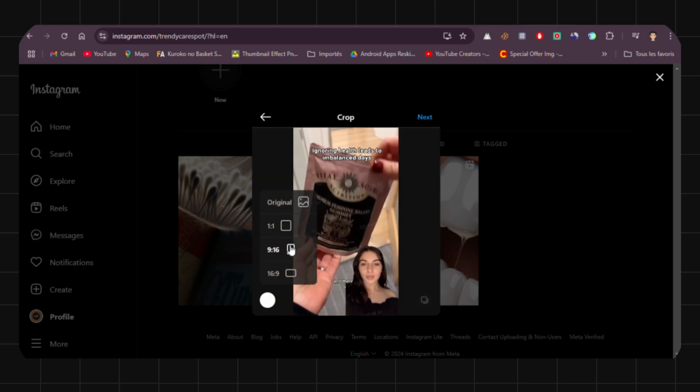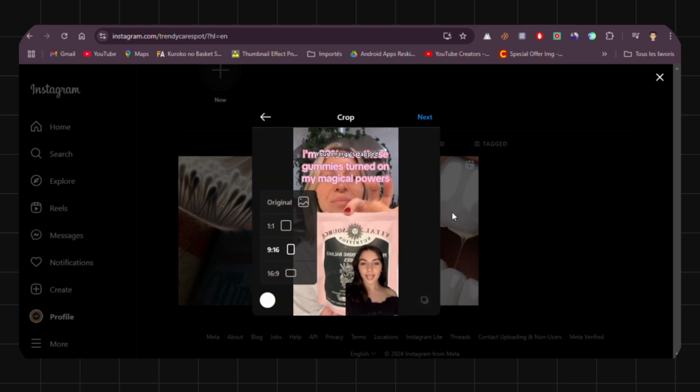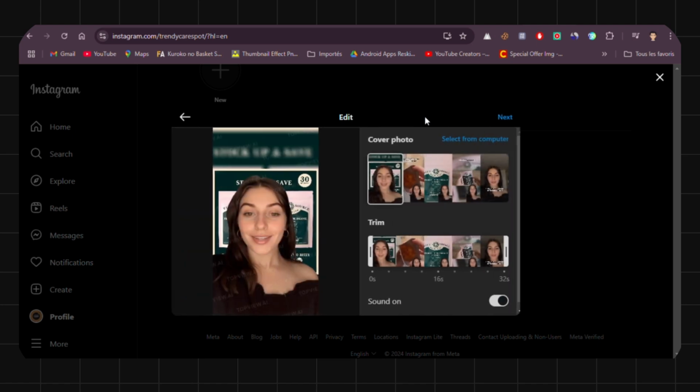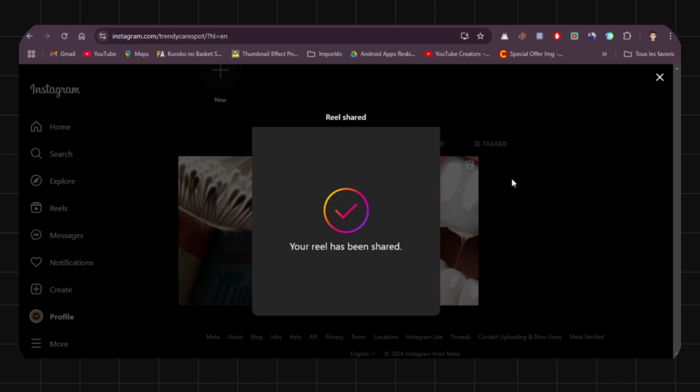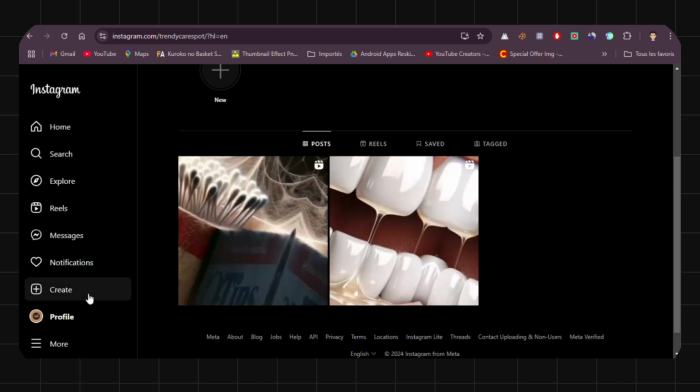Choose the aspect ratio 9:16 and click next. For the title, I will choose the one from the TikTok video and use the same tags. Most importantly, I'll add our Amazon affiliate link here. For you, place the link in your bio. When someone watches your video, clicks the link in your bio, and makes a purchase, you'll get the commission.